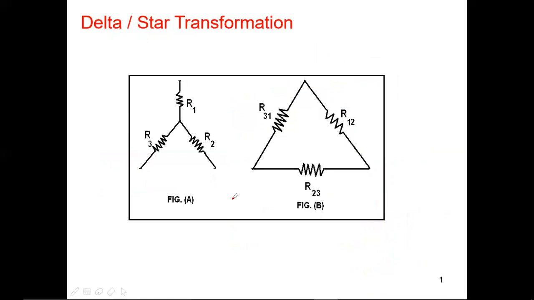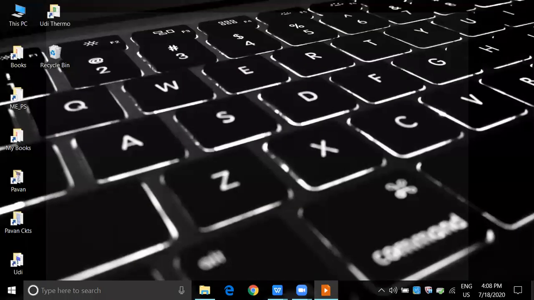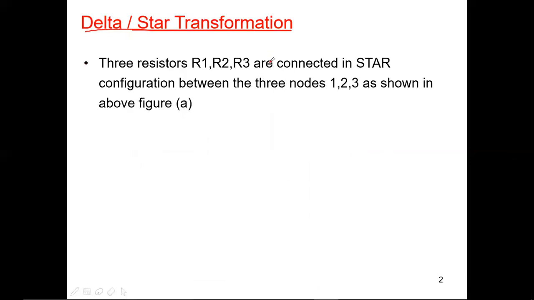On figure A, you have three connections, right? Observe this carefully. This transformation is very important from an examination point of view, the most repeated question: derive the delta to star transformation. This type of question will come in your examination. It will give 10 marks. Right. Delta to star.